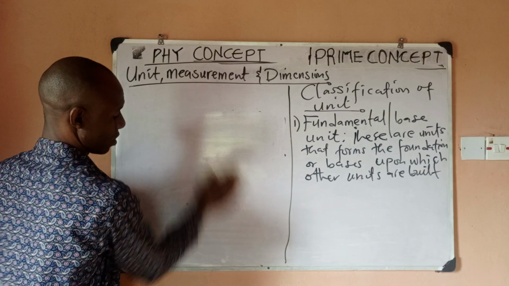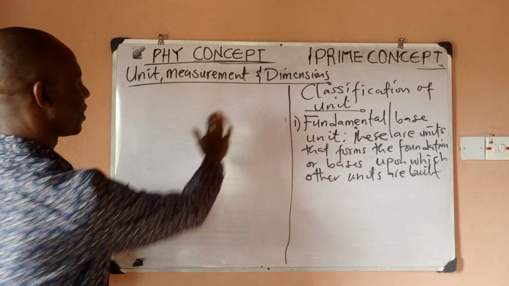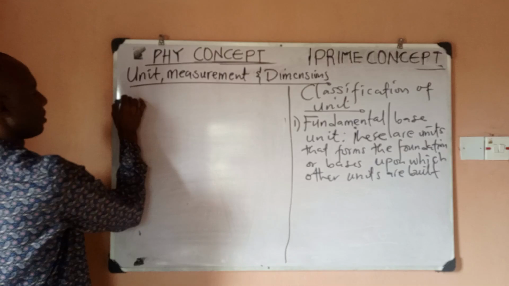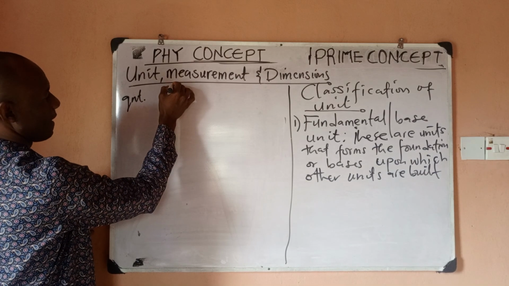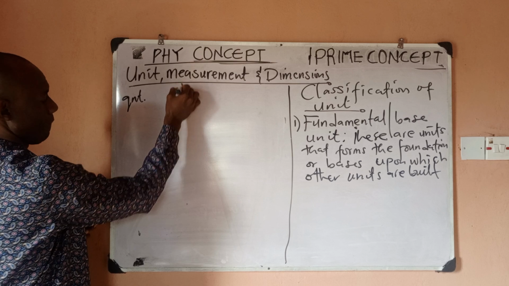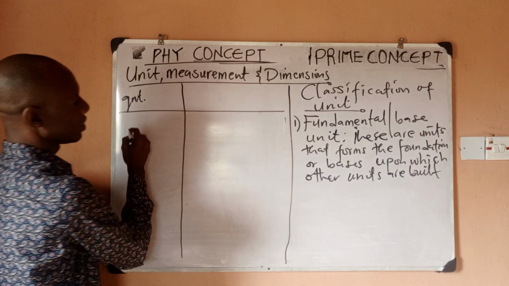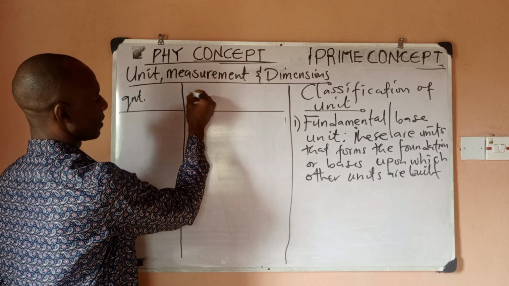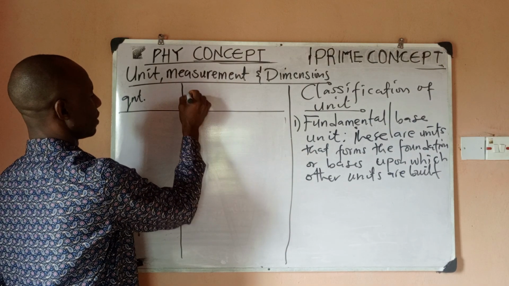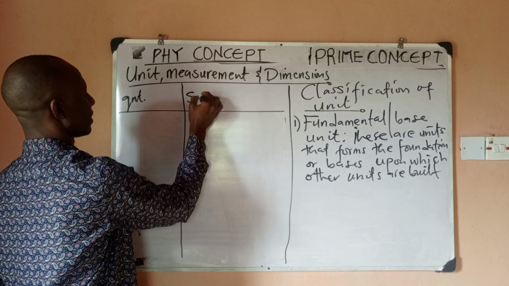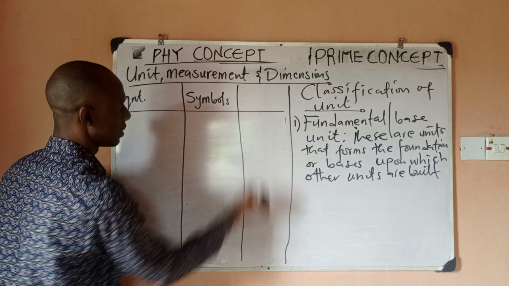So fundamental quantities, which we said are base quantities. So let me manage my space. Quantities, they are the quantities we want to look at their symbols, okay, let's say their symbols, and then their units.